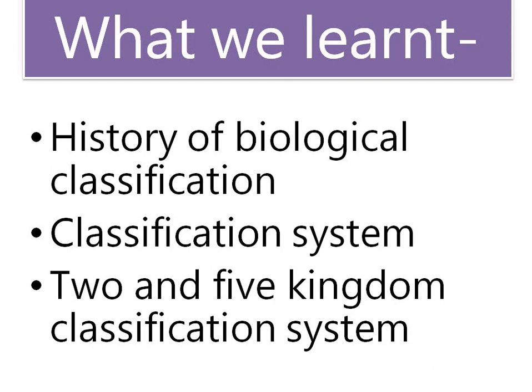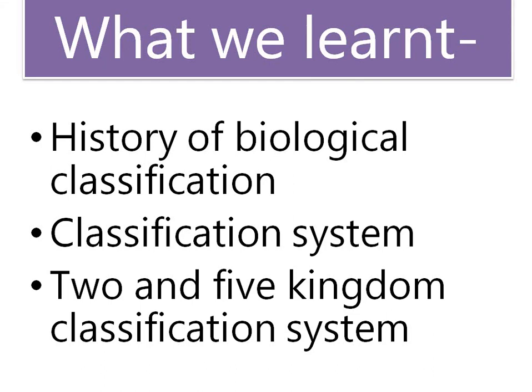But this was very simple and not accepted by subsequent workers. The two kingdom classification system was introduced by Carolus Linnaeus. The two kingdoms were Planta and Animalia. That classification system was also ignored by subsequent workers.